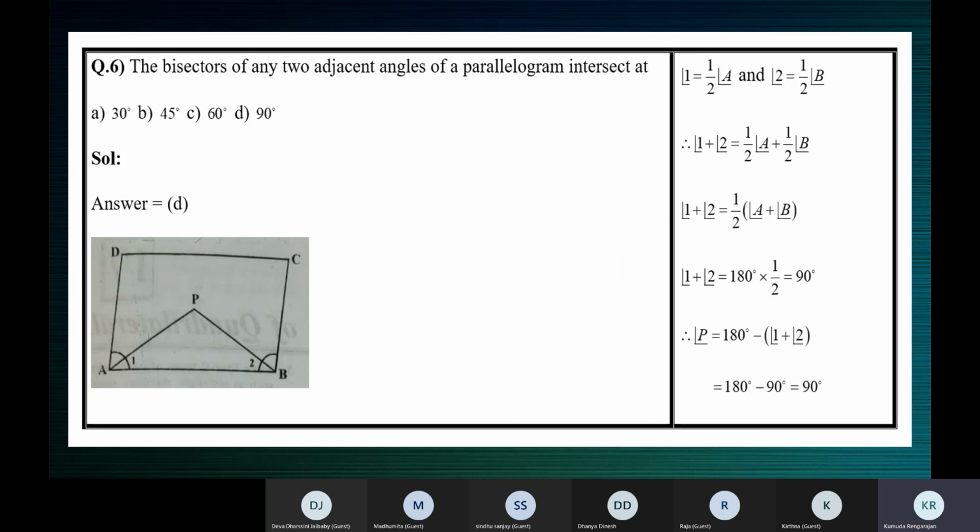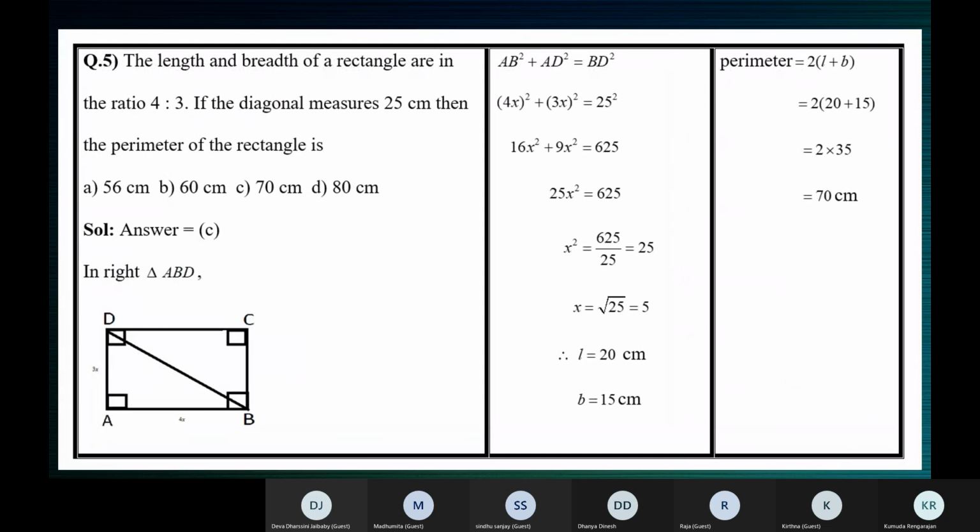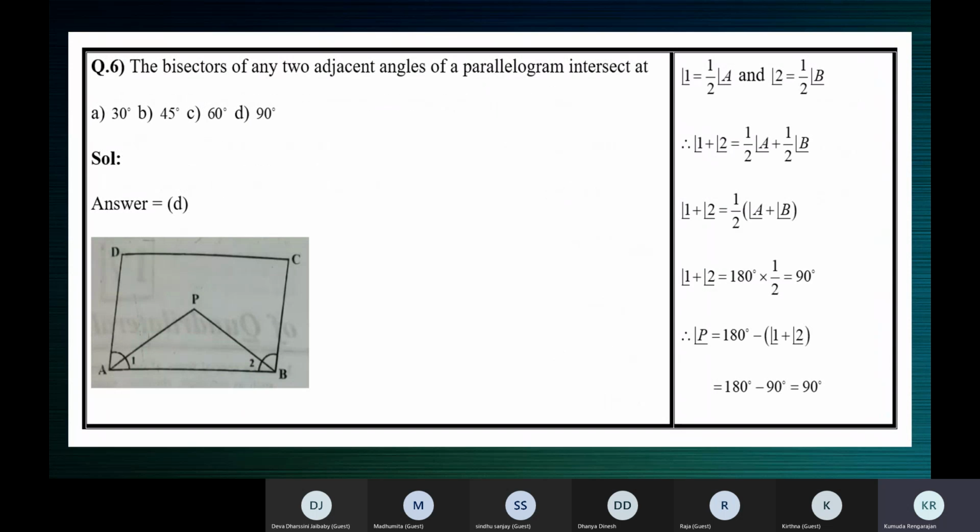Complete this also in your notebook. So next class we shall be working sums from NCERT, from this chapter, Understanding Quadrilaterals.